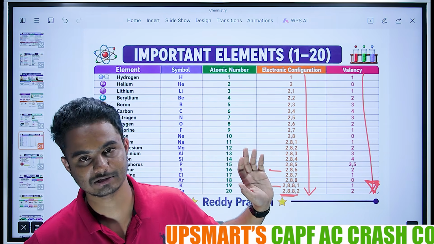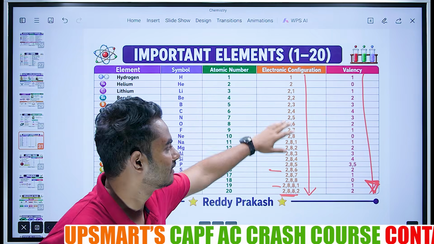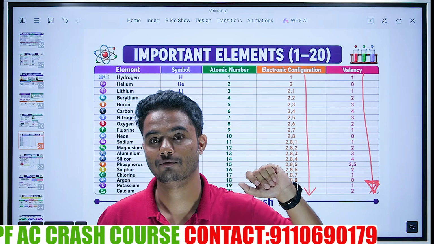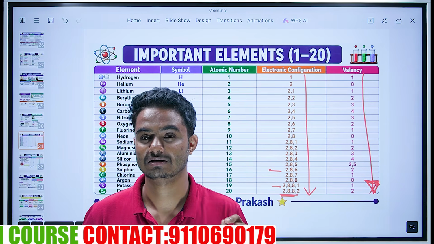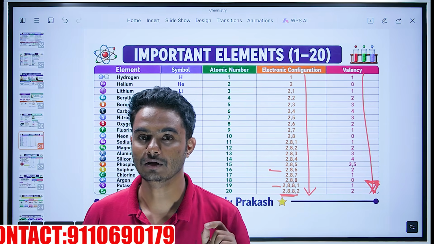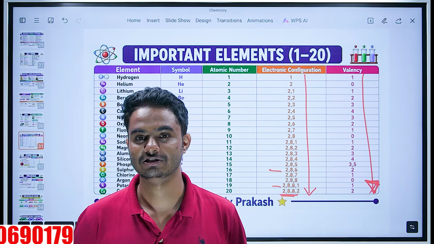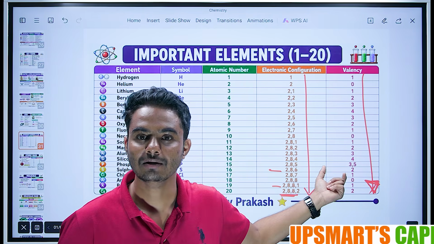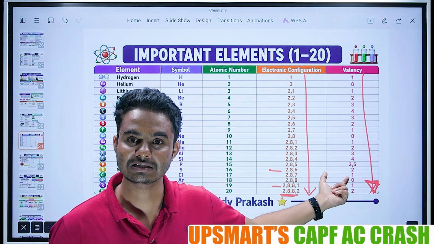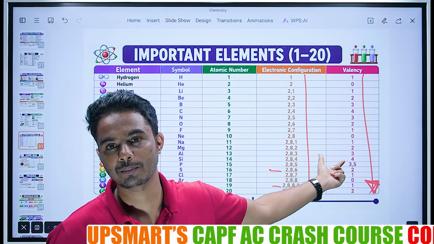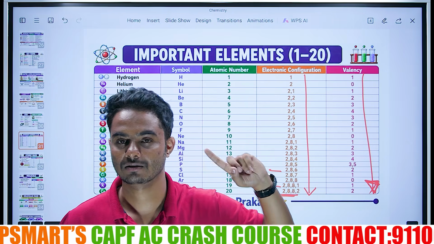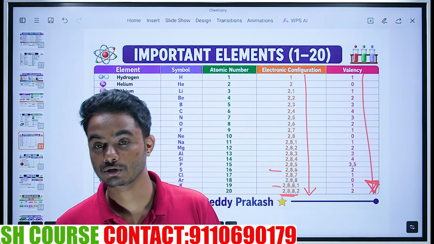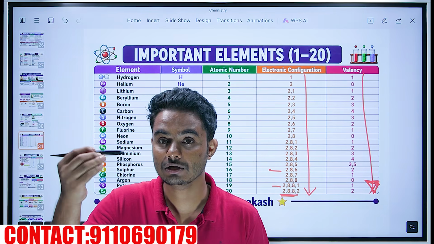What's important for the examination is what the valency number is and what the electronic configuration is. I'll teach you whatever concepts are important for the examination, but it needs slight effort from your side so that you will get interested in the subject. Now, I told you a concept and where you can get trapped. If I hadn't told you about this trap, for sure you would have made this mistake in the examination. So I made you get into a trap. Now you should resolve this trap by yourself.